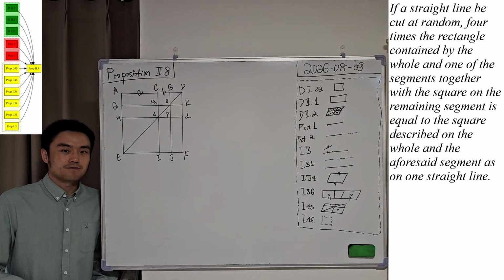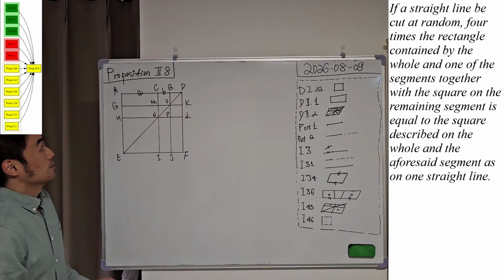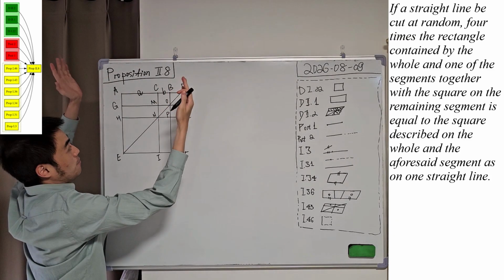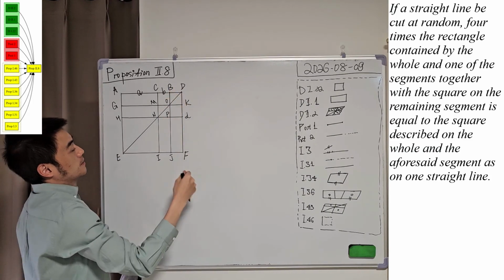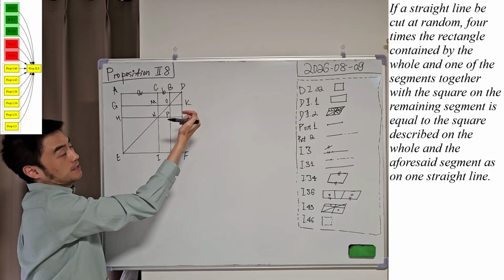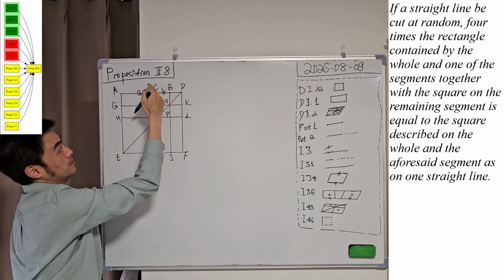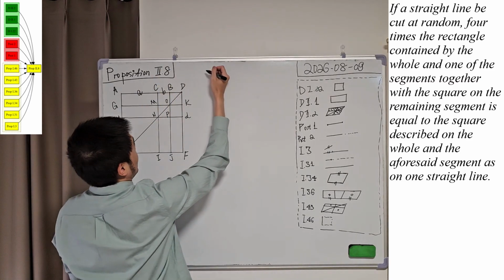Good evening. In this video, we are going to discuss proposition 8 from book 2. This proposition states that if we are given a finite straight line, for example AB, and a random point C on AB that cuts AB into two segments, then the proposition says that